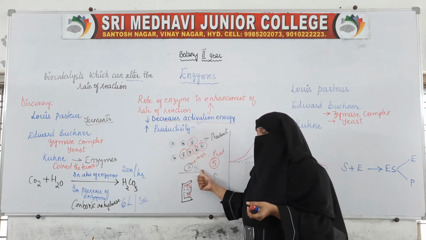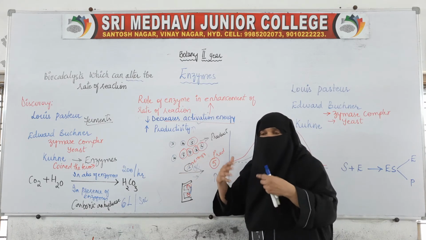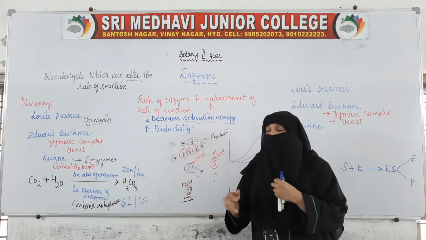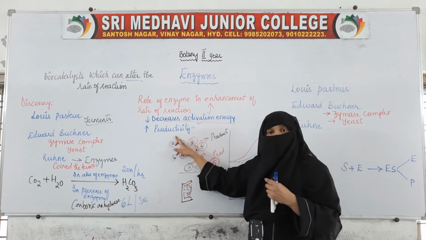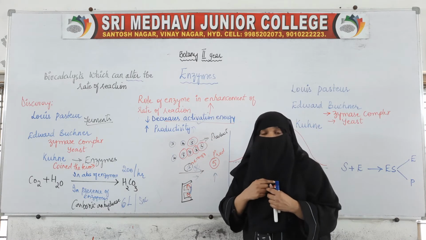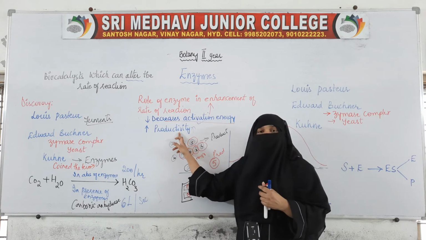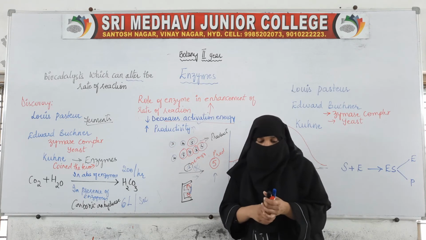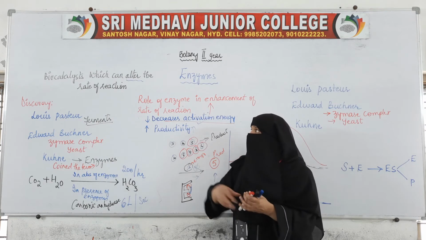Rate of reaction, in the sense, means how many molecules are going to participate is being increased. When the molecules which participate increase, then naturally the productivity will also be increased.